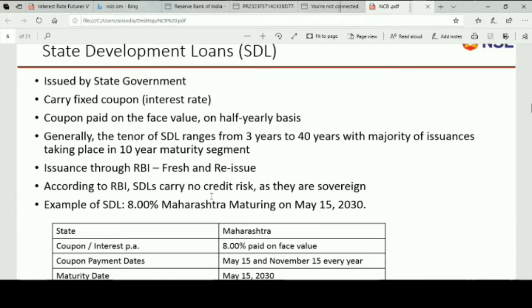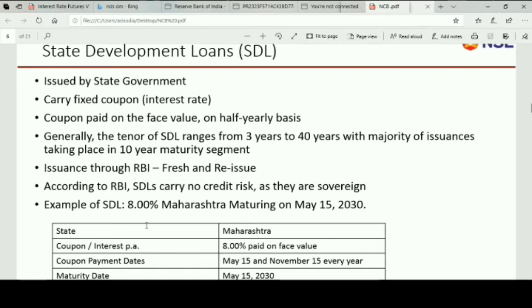They can easily fund their fiscal deficits. State government is dependent on the central government in a lot of ways, GST and other compensation that it receives from the central government. So fiscally, state governments are considered a notch below the central government, and therefore the yields or the coupon on the state government bonds will be slightly higher than the central government bonds.